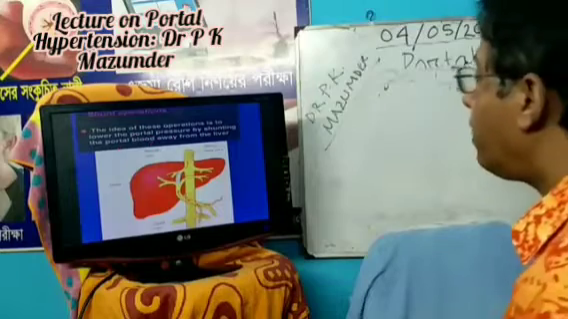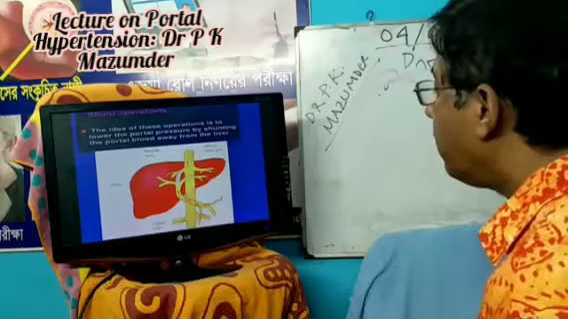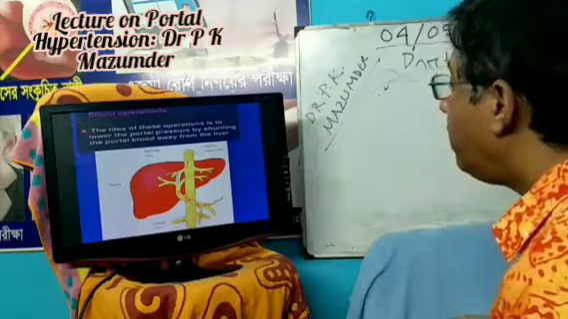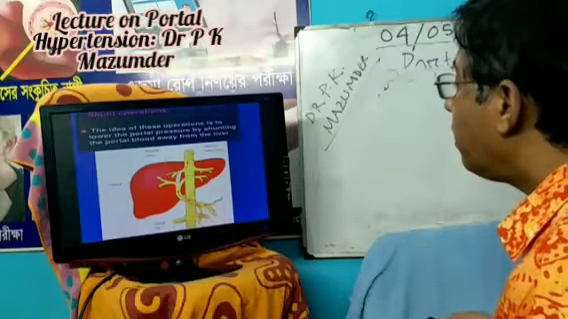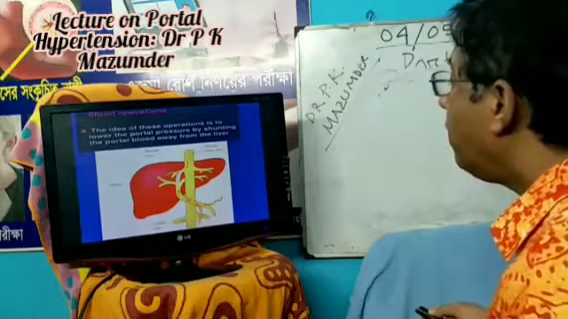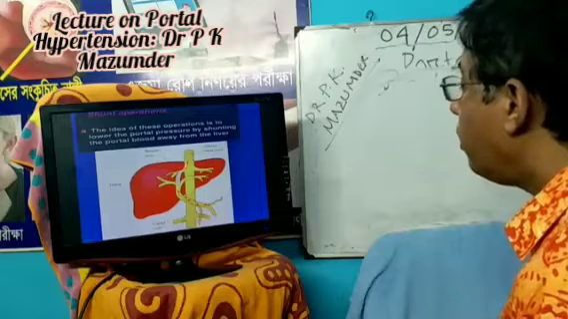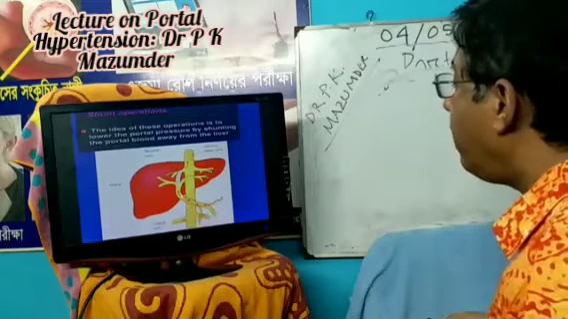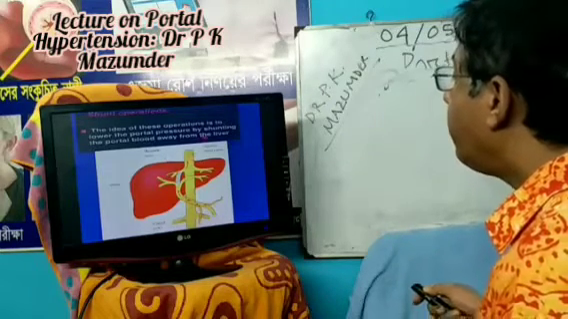This is the shunt operation. The shunt connects the portal vein to a tributary of the hepatic vein. So blood from the portal vein goes directly to the inferior vena cava.